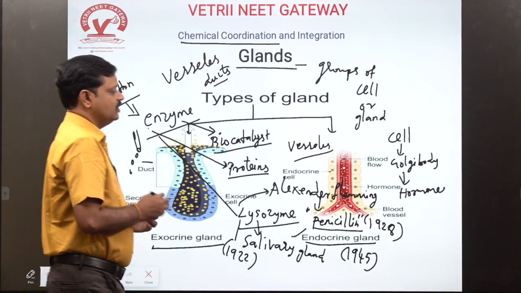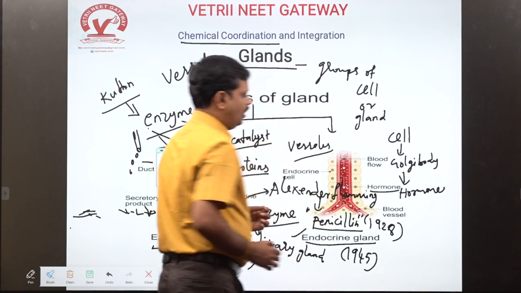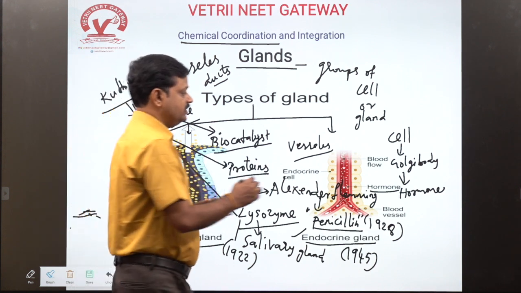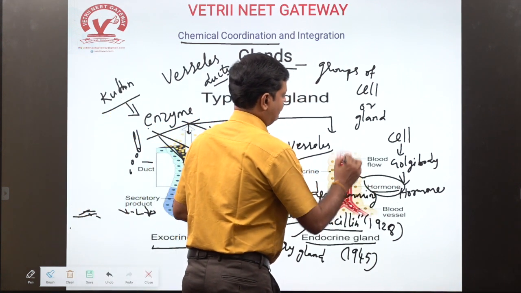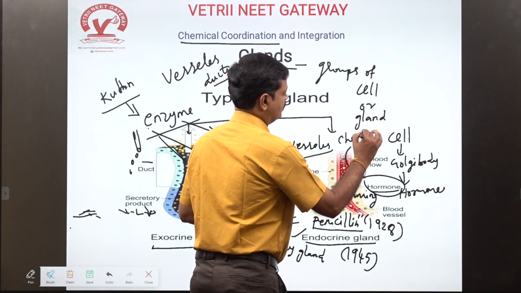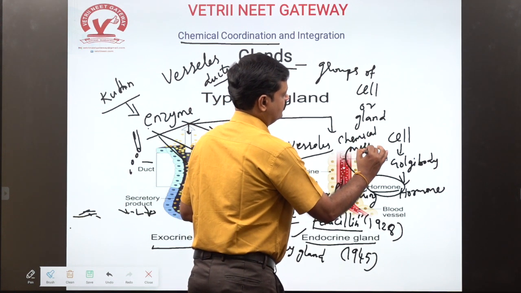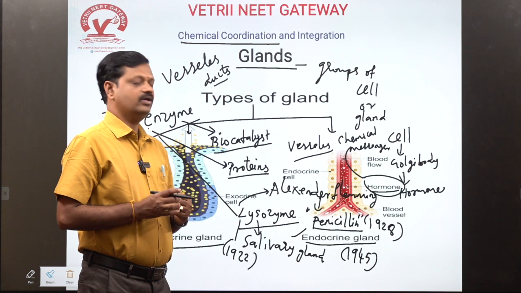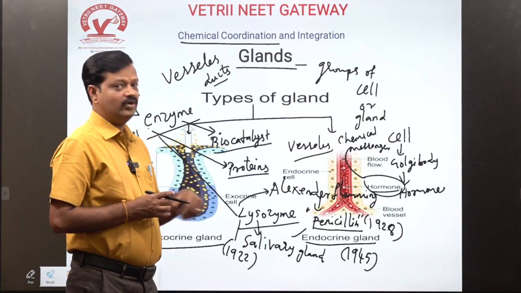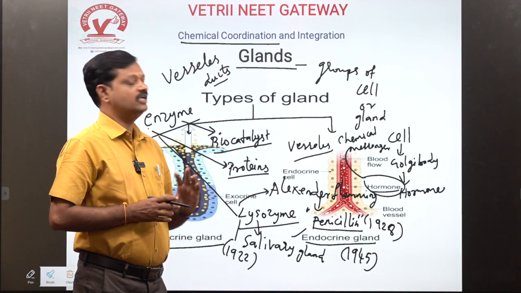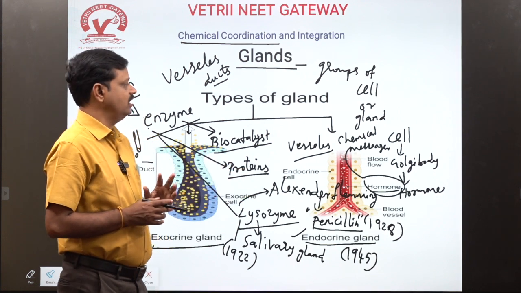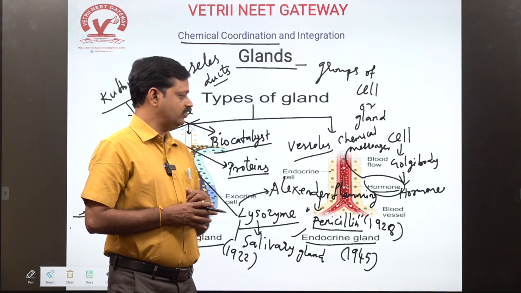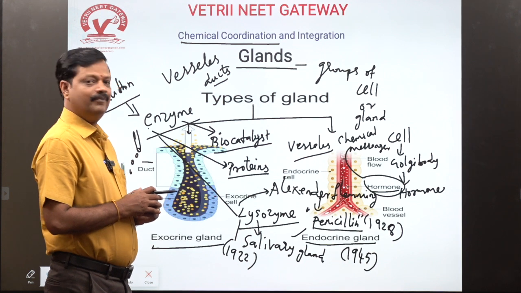And then hormones. Hormones are secreted in endocrine glands. Hormones are generally called chemical messengers. Why are hormones called chemical messengers? Because they are involved in physiological functions and in nutrient metabolism, especially amino acid metabolism and carbohydrate metabolism.